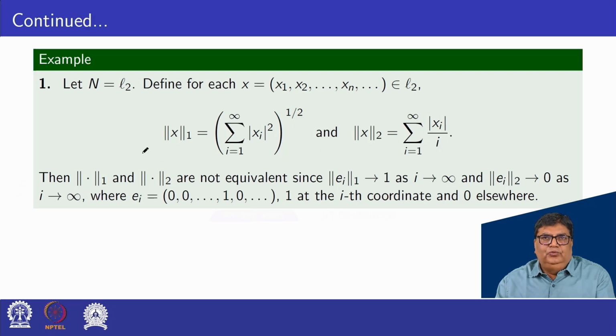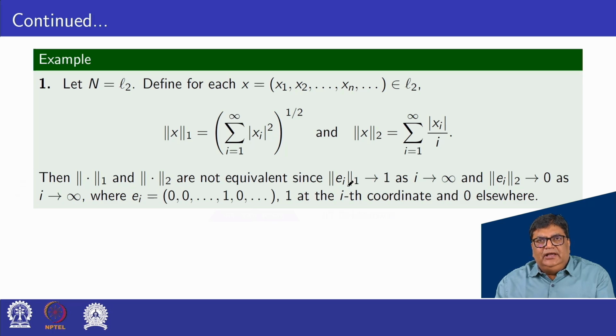Here two norms are defined as such. Then norm 1 and norm 2 are not equivalent. I have already given some examples of equivalent norms in an earlier lecture, so here we give the examples when norms are not equivalent.